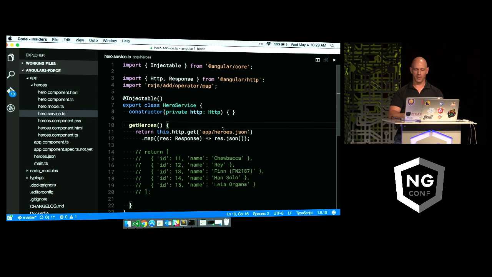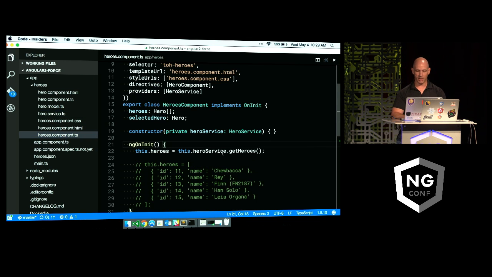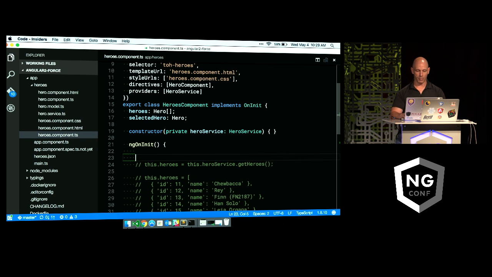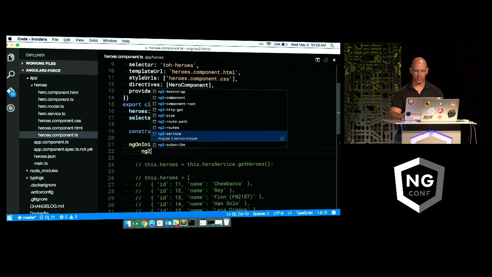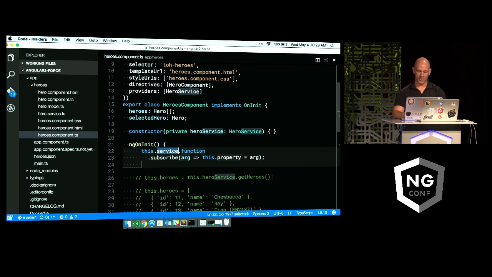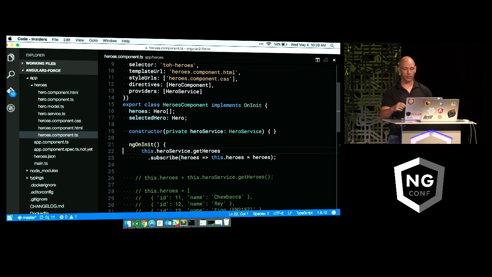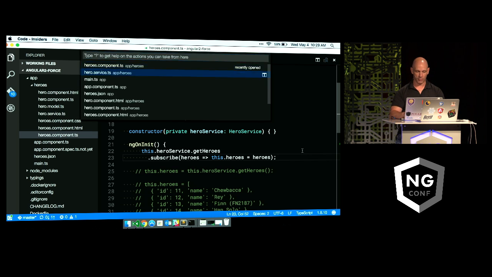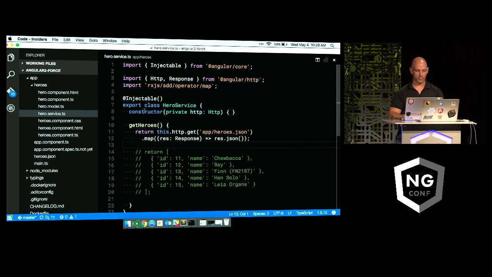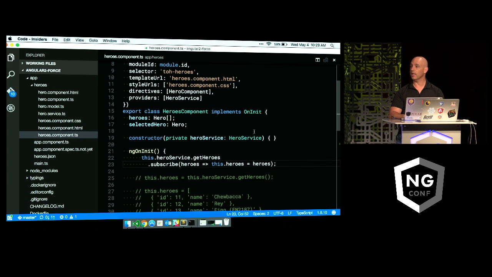Now, this all sounds great, but I have got a problem now. I'm calling HTTP and it's doing an asynchronous action. Well, back in my heroes component, I'm actually getting my heroes synchronously. So that's not going to work anymore. So now, I can take advantage of another snippet called subscribe. And I'm going to pop that in. Into my service, I'm going to type in heroes service. And then I'm going to tell it the function I wanted to get out of my service, get heroes. And my arg is going to bring me back a list of heroes and set my property called heroes. So now I've asynchronously pulled in the heroes from my JSON file from this service over here. And that service is being injected inside of my heroes component in the constructor.